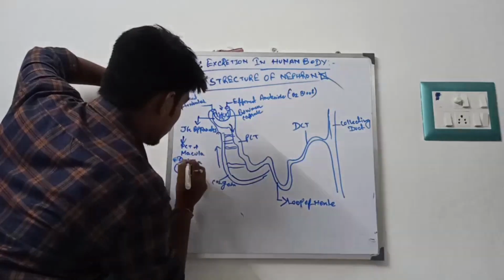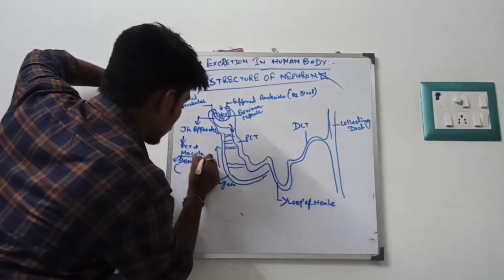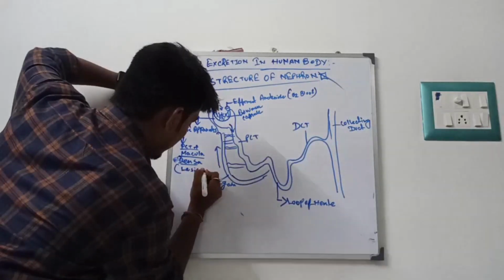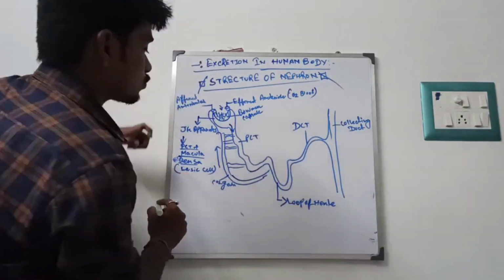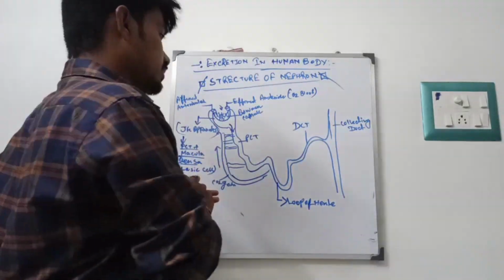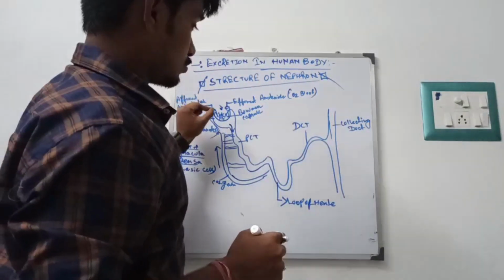Macula densa, PCT plus proximal macula densa, and Lacis cell. So those conjugately form the JG apparatus. So it is the formation of the JG apparatus. After that it comes into the Bowman's capsule.